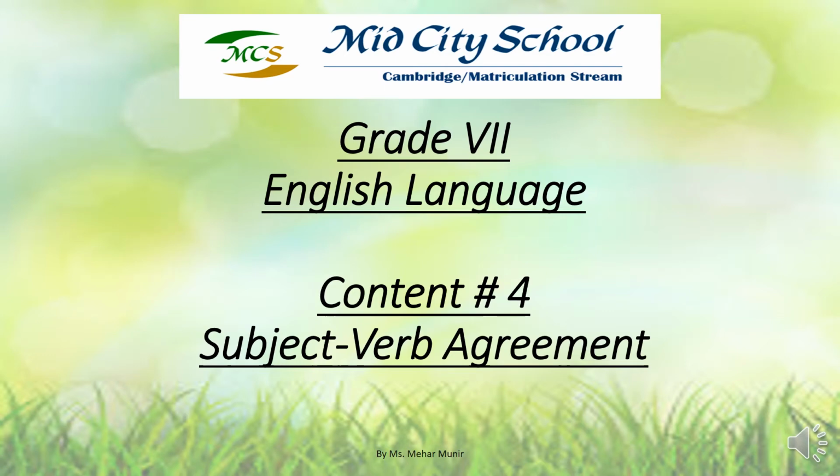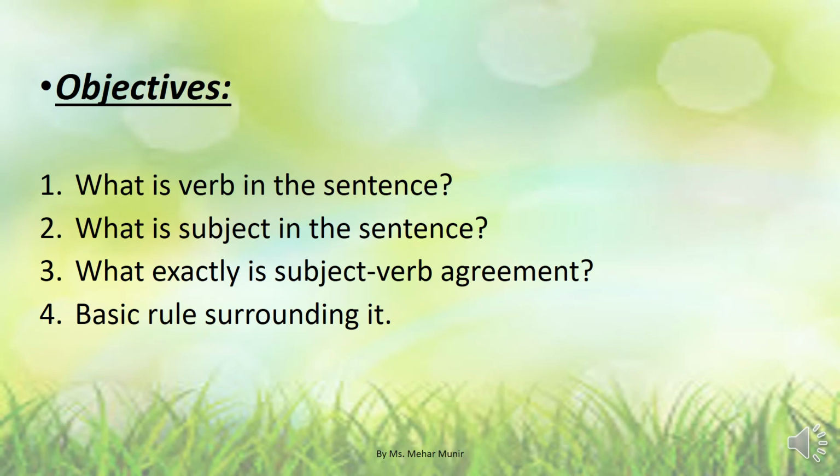We are now starting our content number 4, that is subject verb agreement. Here are some objectives that we have to achieve today. What is a verb in the sentence? We have to identify the verb in the given sentence.